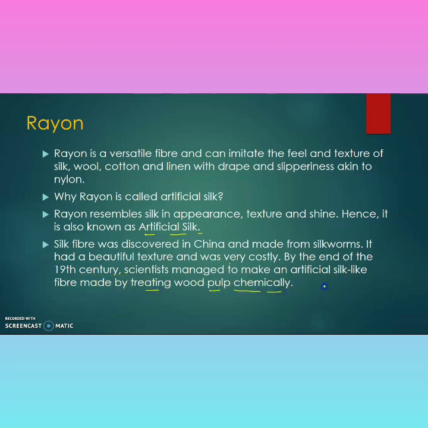So this is also known as the China silk, which is very cheap in comparison to natural silk, which is obtained from the silkworm. We have learned about the detailed formation of the silk from silkworm in our previous class, class 7.